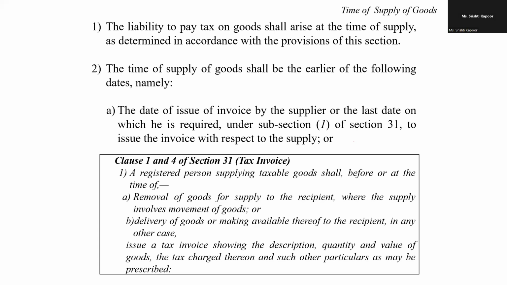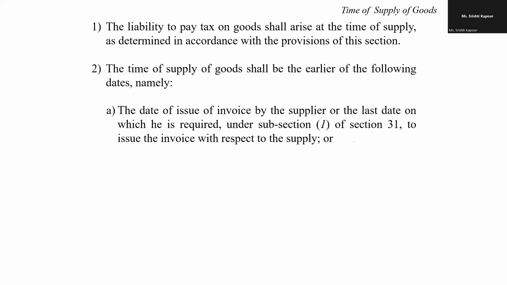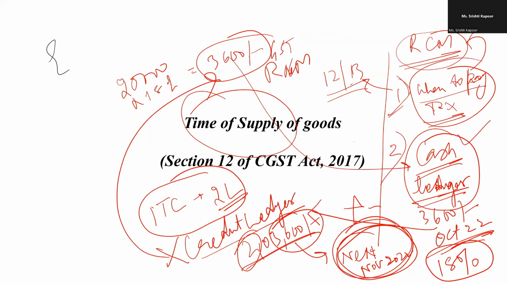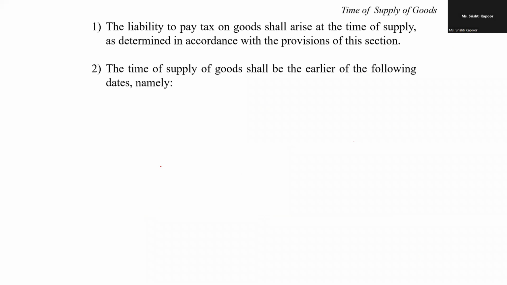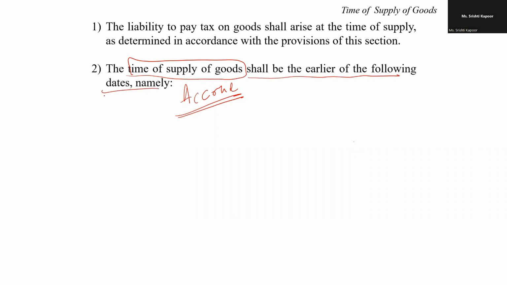So, my dear friend, the section which deals with this is section 12, which we are going to discuss now. Section 12 says the time of supply of goods, meaning thereby when my liability will accrue. Please note down this point, the accrue, meaning thereby I am liable to pay the tax, will be or shall be the earlier of the following.